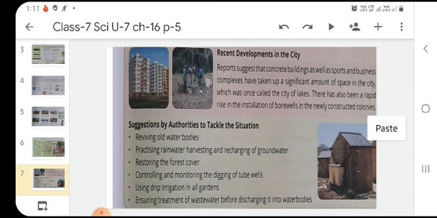So dear students, as we know, water is a very precious resource and we should all conserve it, because in future we will have to suffer if we do not conserve water. Now this chapter is coming to an end. Revise the whole chapter.